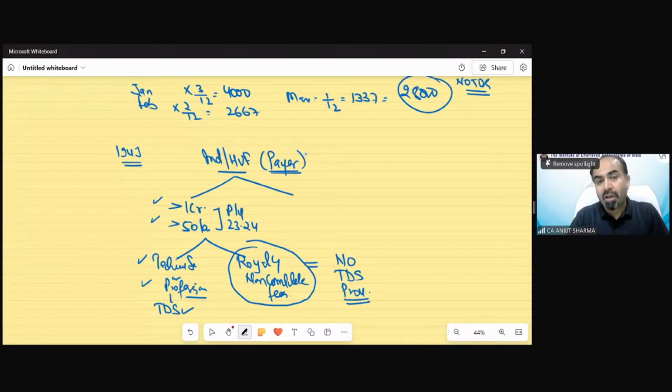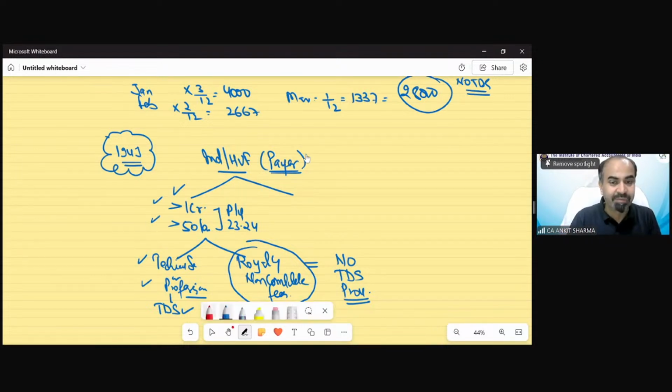Understood? Generally, individual HUF, if exceeding these limits, then the section is applicable on those individual HUF also. But section 194J has a special characteristic that if the individual HUF's turnover exceeds this limit of 1 crore and 50 lakh,